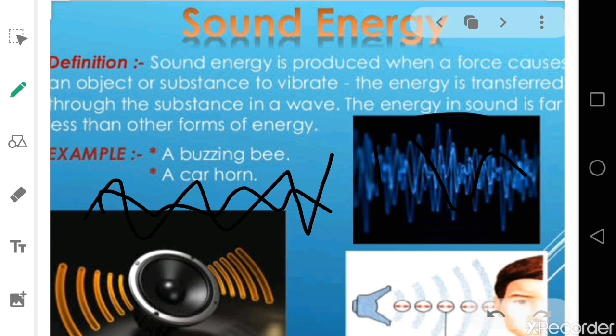As you can see over here, this is an example of waves, and in the speaker device they've used, the sound is produced by the vibration produced in the speakers. That gives us the sound we need to hear. Vibrating piano or guitar strings or the vibrating parts of a car engine are also examples. Sound waves travel through the air to our ears, and sound can also travel through other gases, as well as through solids and liquids, but sound cannot travel through a vacuum.